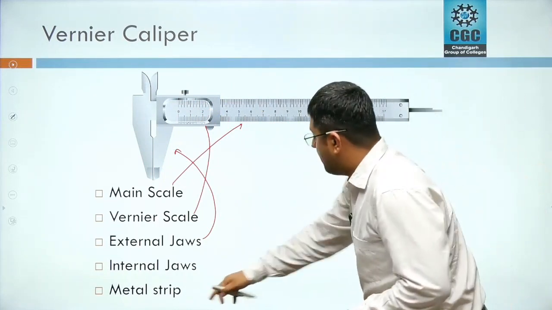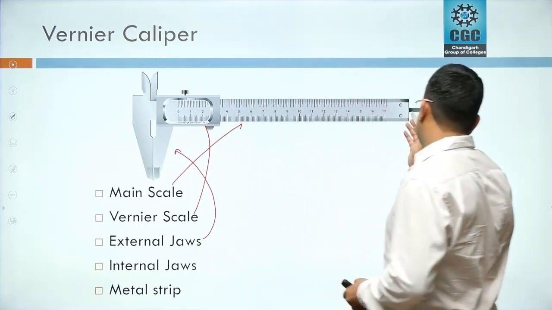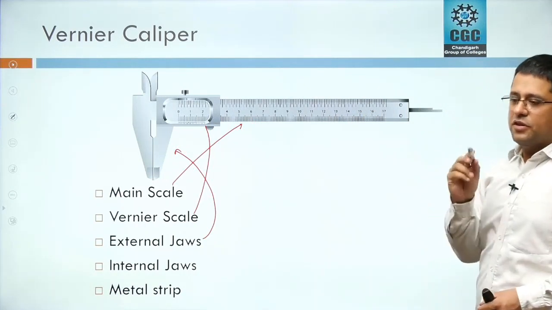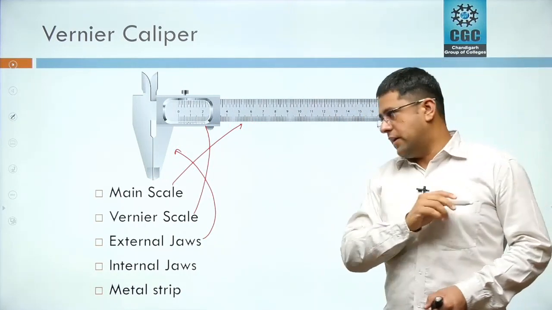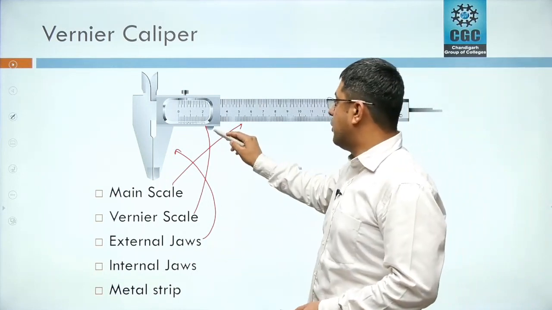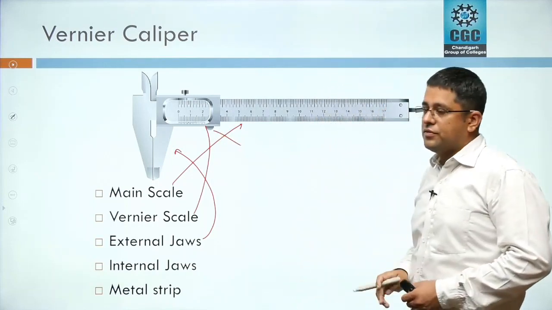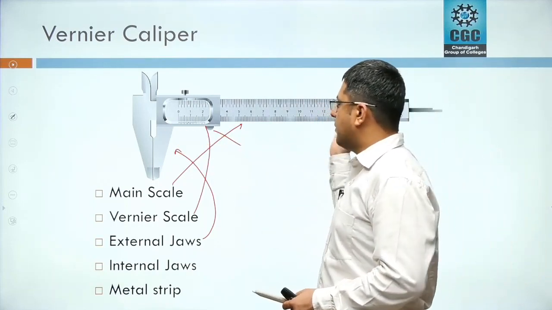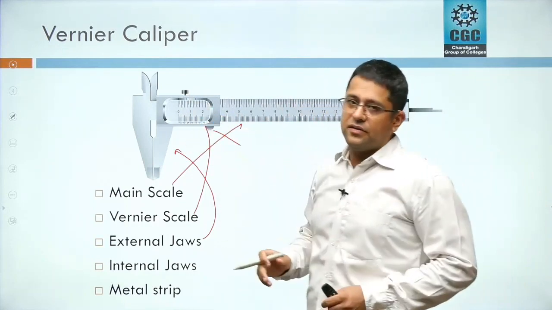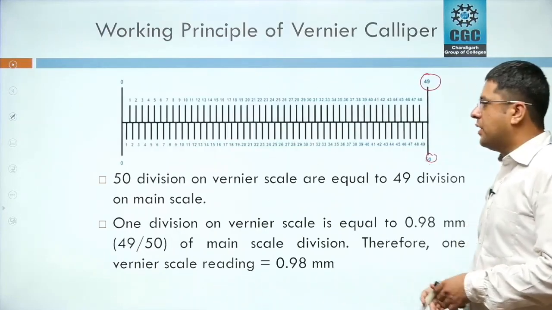There is another thing, the metal strip. As you move the vernier scale out to the right side, this strip will come out, and it is used for the measurement of depths, for example the depth of a cylinder. There are some other components which are not listed here. One is this knob, which is used for sliding the vernier scale on the main scale. There is a locking nut to lock the vernier scale at a particular point. These are the major components of the vernier caliper.